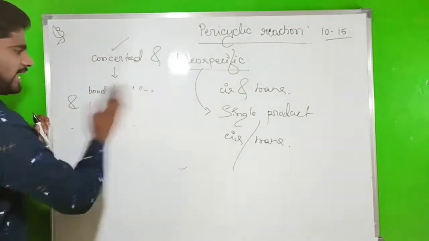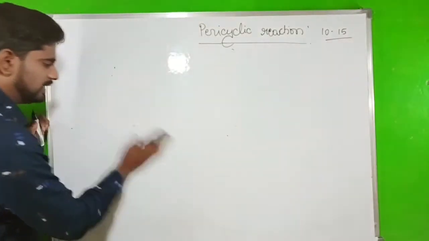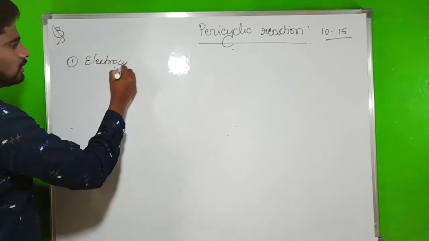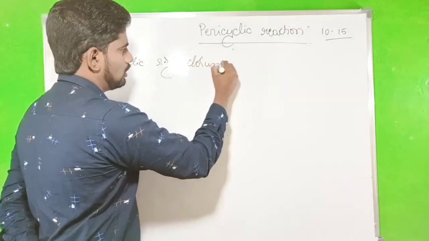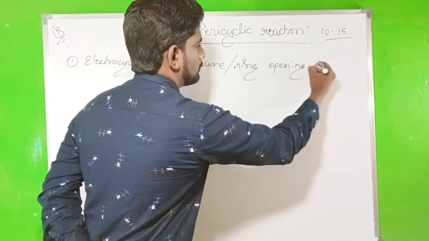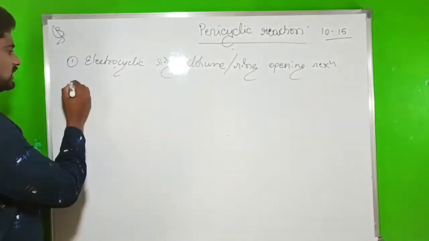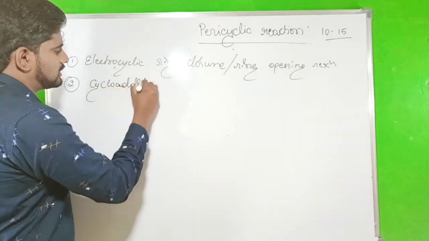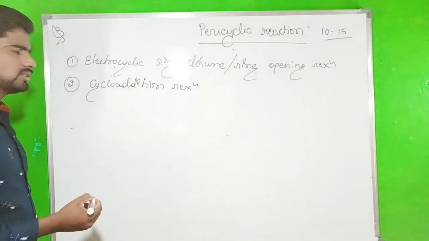So the pericyclic reaction is divided into 5 categories. First one, electrocyclic ring closure or ring opening reaction. So electrocyclic ring closure reaction and ring opening reaction. Second one, cycloaddition reaction. 2 plus 2 cycloaddition reaction, 4 plus 2 cycloaddition reaction.